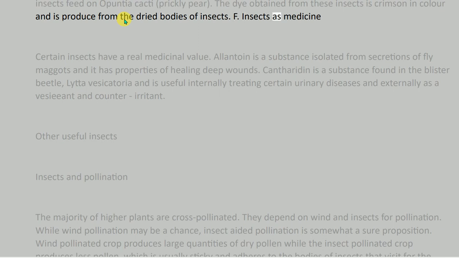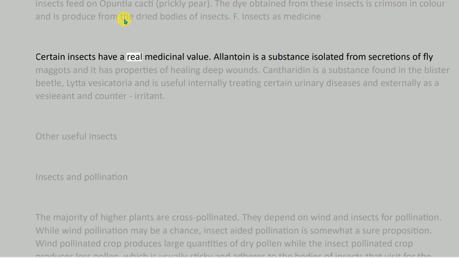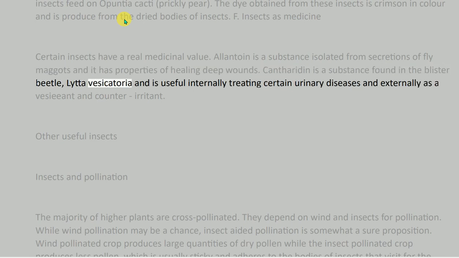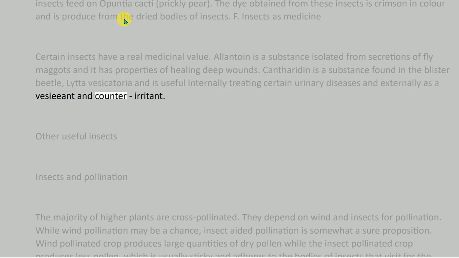F. Insects as medicine. Certain insects have a real medicinal value. Allantoin is a substance isolated from secretions of fly maggots and it has properties of healing deep wounds. Cantharidin is a substance found in the blister beetle, Lytta vesicatoria, and is useful internally for treating certain urinary diseases and externally as a vesicant and counter-irritant.